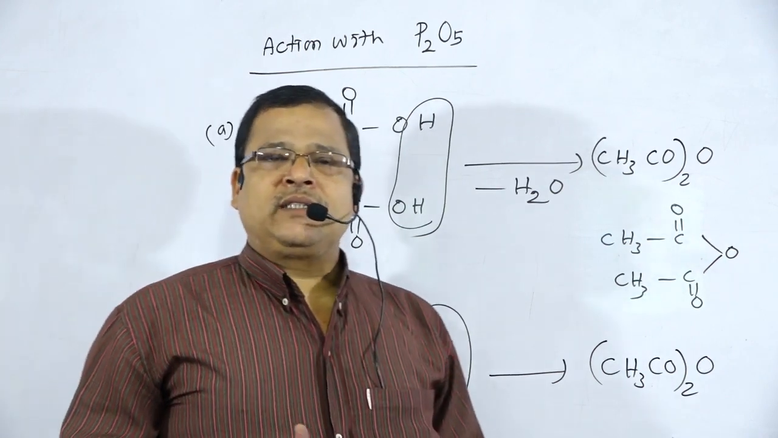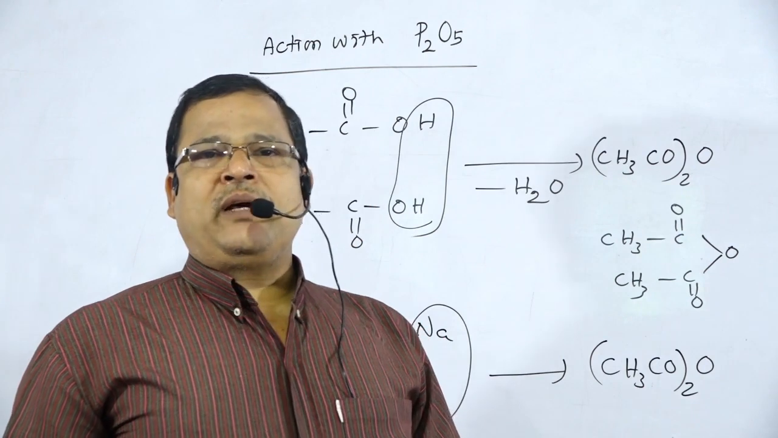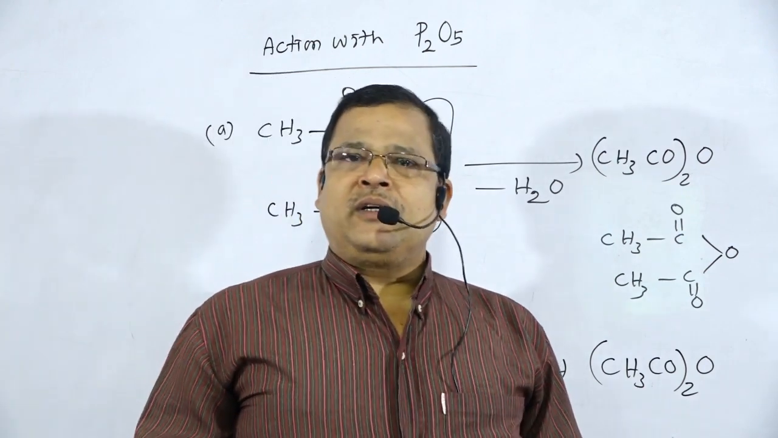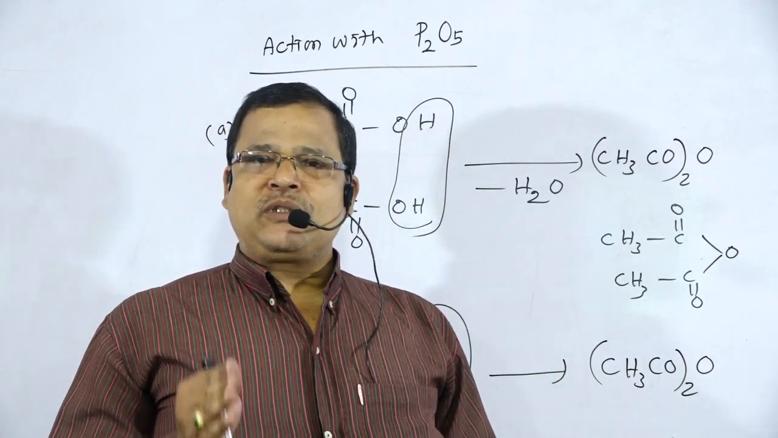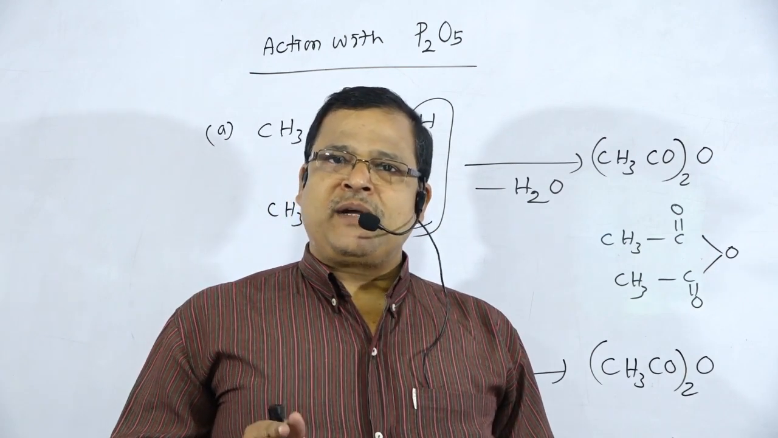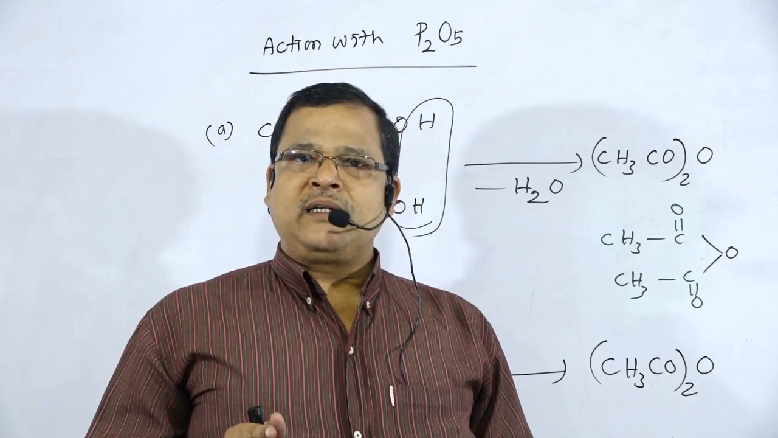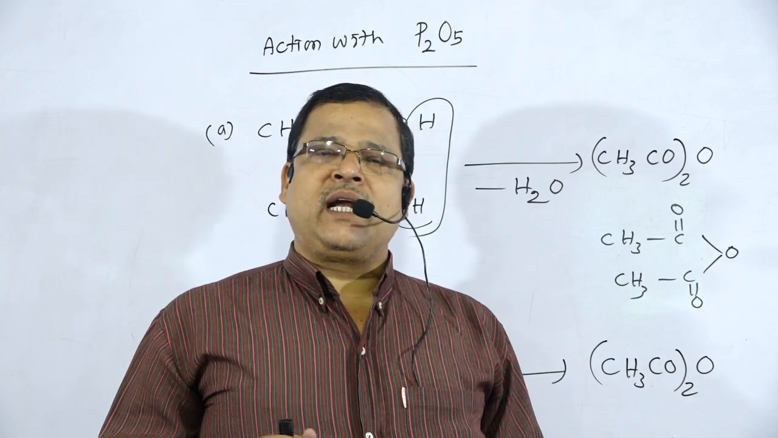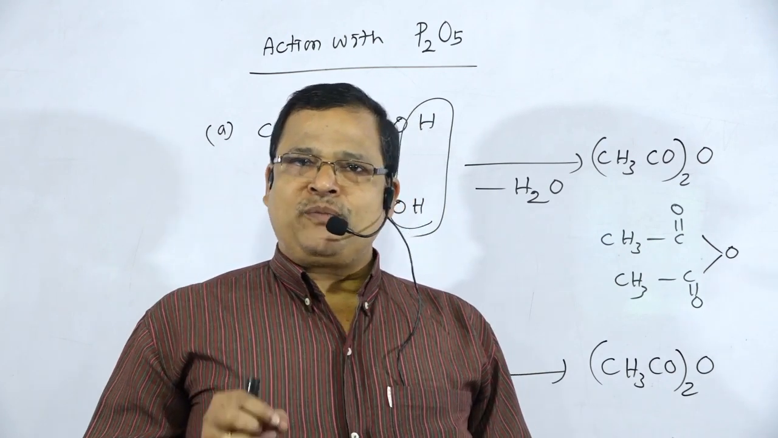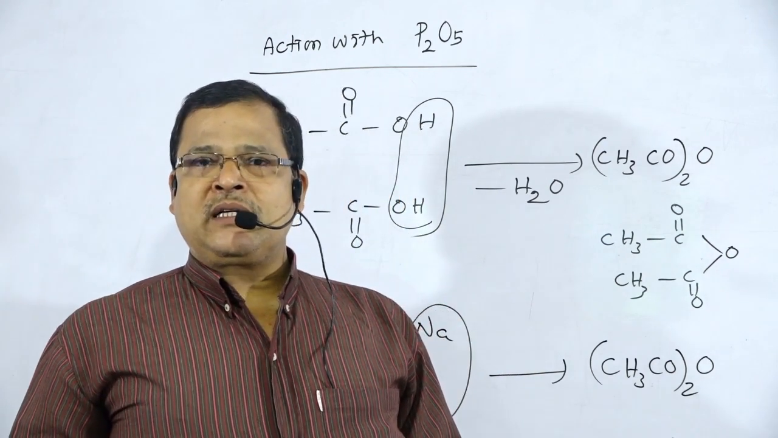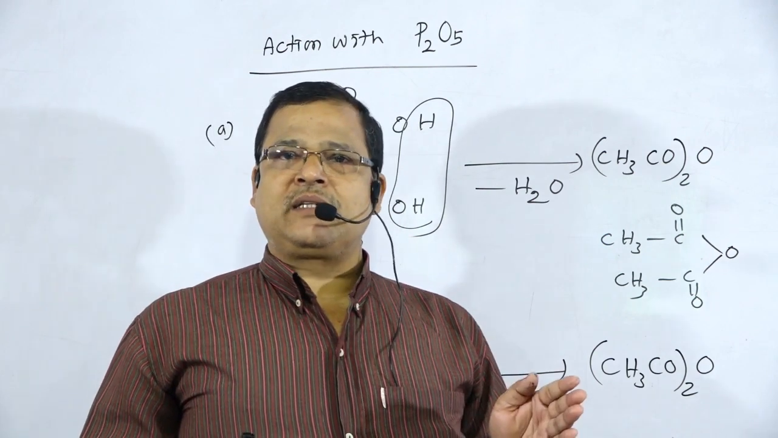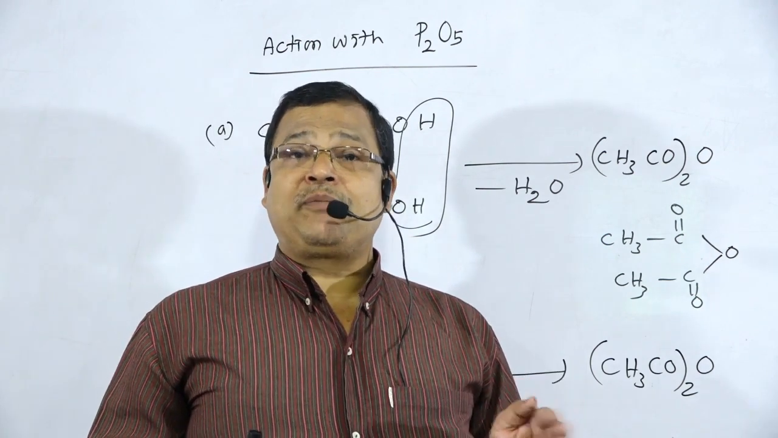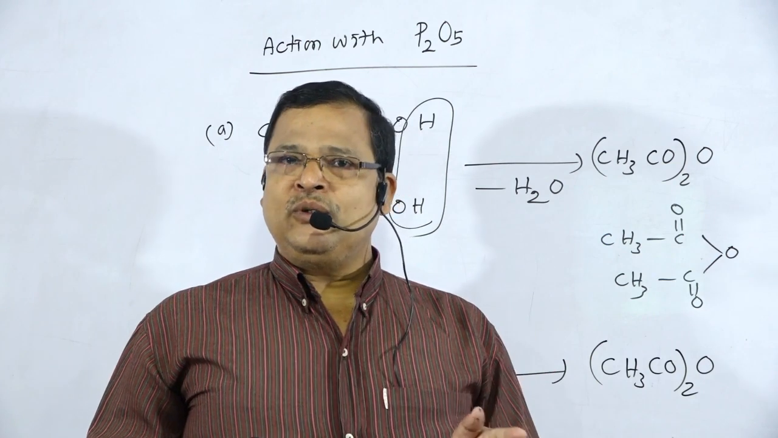So dear students, today we have explained the reactions of carboxylic acids due to the H part and the OH part. In the coming class we will discuss the reactions due to the R part, the CO part and the COOH part.